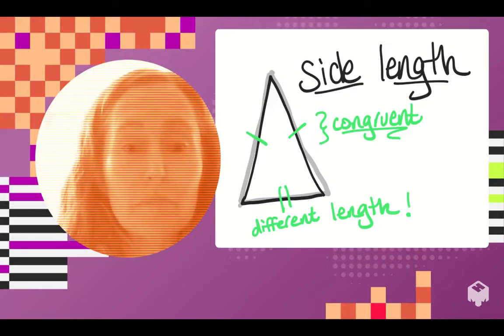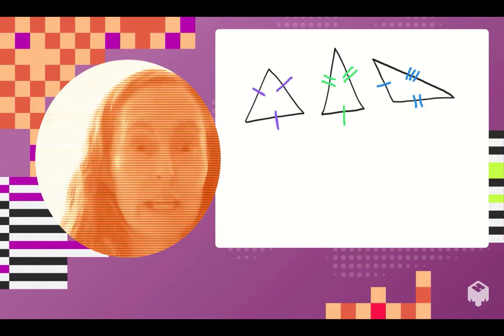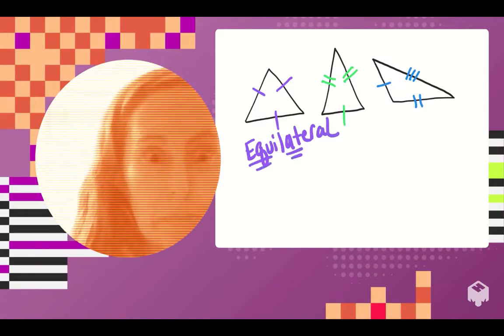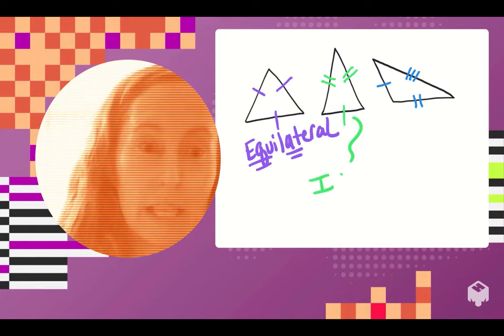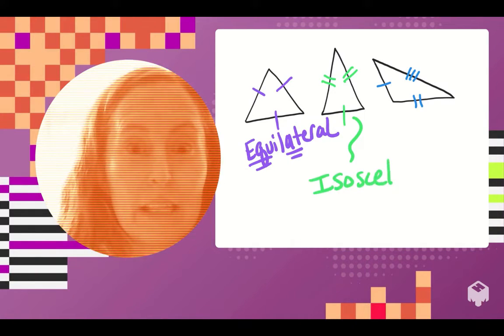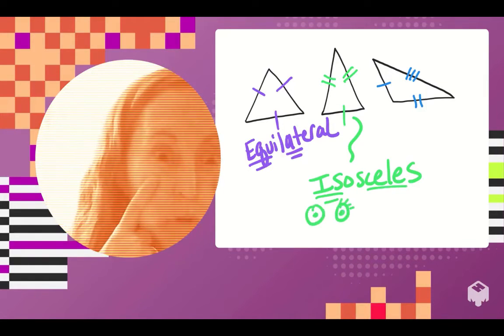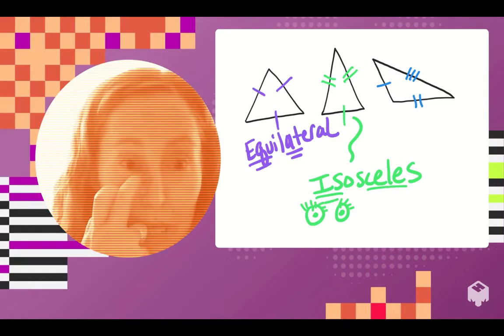Once you identify how many sides are the same, you can give it a name. If a triangle has all three sides the same, it is called an equilateral triangle. That word is easier to remember because it kind of makes sense. Lat means sides, like your lat muscles, equal. If it has at least two sides the same, it's called an isosceles triangle. And you can remember that because you have two eyes. Isosceles, two sides the same.